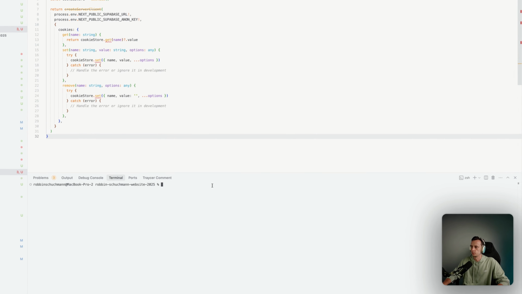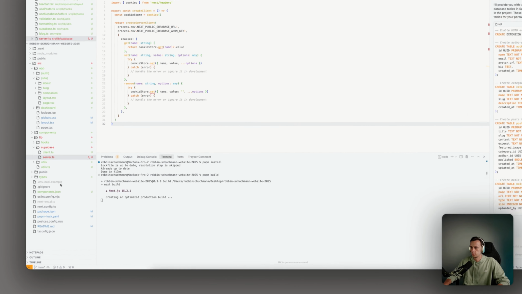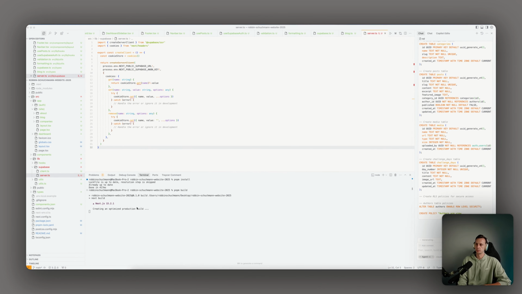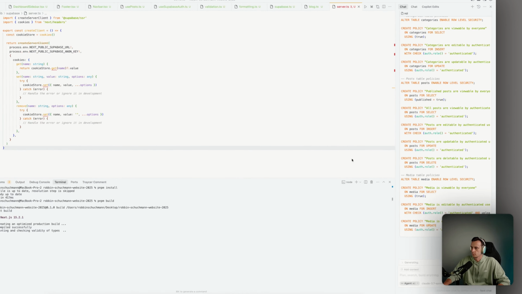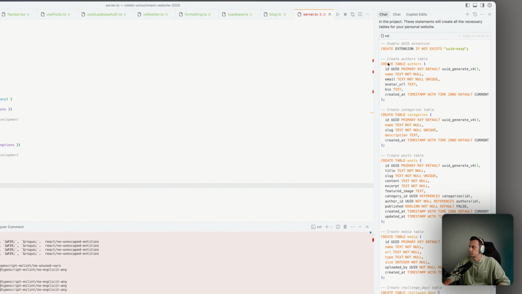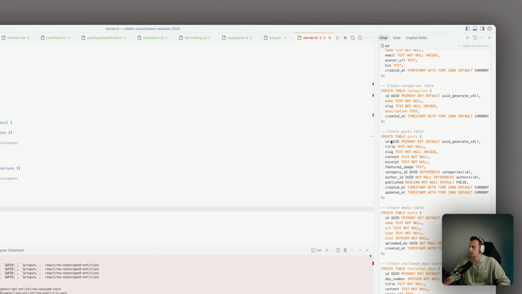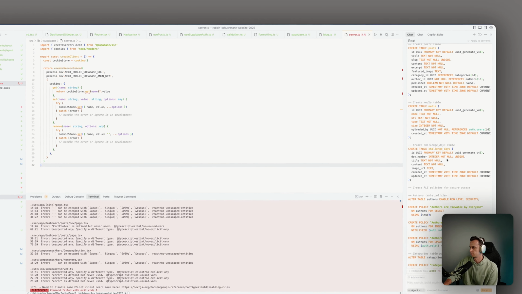So here you can open a new terminal, and basically what we still need to do is pnpm install. Already up to date, so then we do pnpm build. So then it's basically building the project. We can see that the Next.js version is 15.2 as I requested. Now in the sidebar here, it's populating the database tables. So we have authors table, we have categories, we have posts, we have media, challenge days. I'm not sure what that's for.